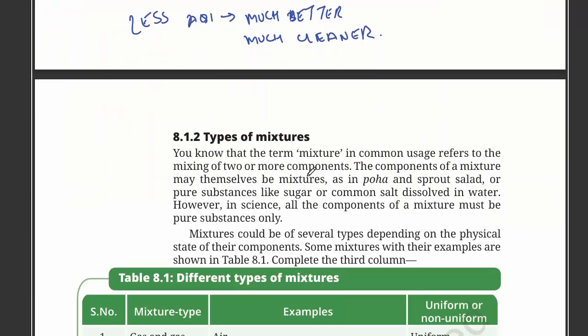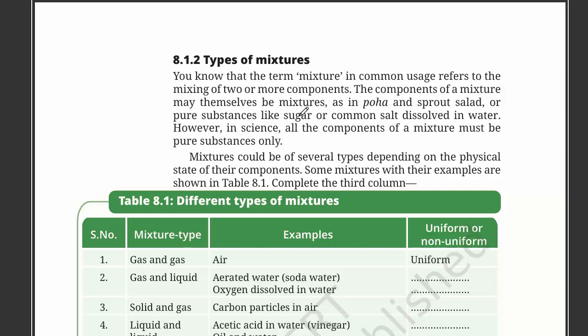Now let us discuss types of mixtures. You know that the term mixture in common usage refers to the mixing of two or more components. The components of a mixture may themselves be mixtures, as in a poha and sprout salad, or pure substances like sugar or common salt dissolved in water. However, in science, all the components of a mixture must be pure substances only. They should be only pure salt. Like if this is a salt cube, it should only contain NaCl, nothing else.